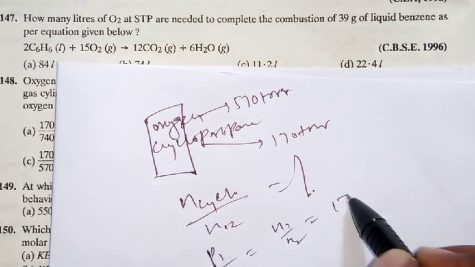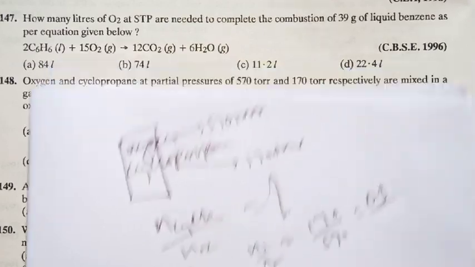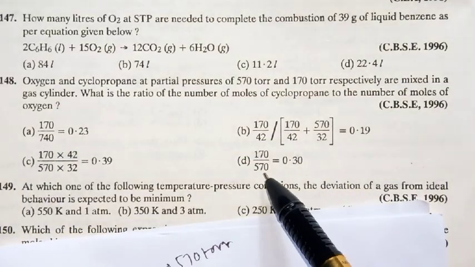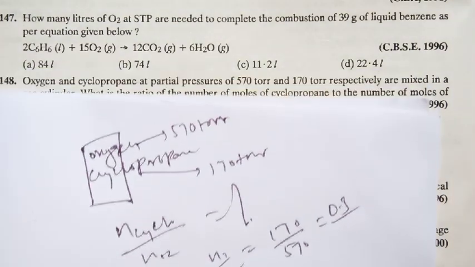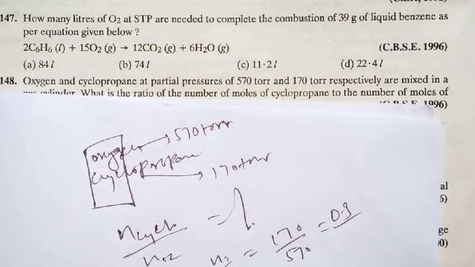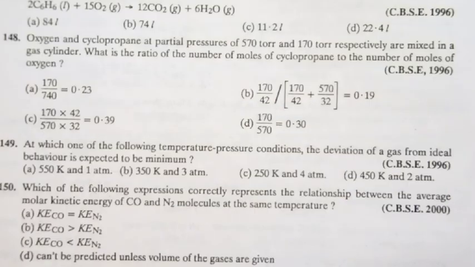Then what you get here, 170 by 570. Then you get 0.3. Then what is the answer? See there, 170 by 570. So the fourth one. Is it clear? So it is a direct small logic question, pressure versus number of moles relation. Is it okay? Right. Look at the next question.